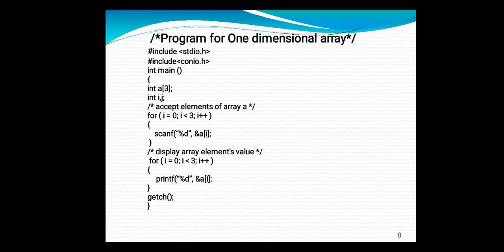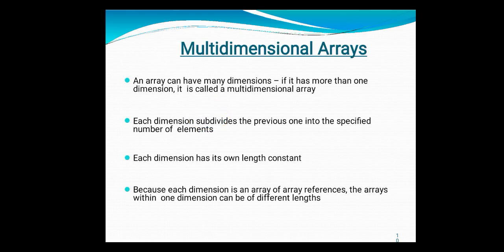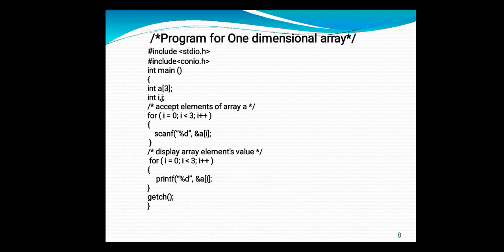Again the bracket is closed, and i gets incremented. Now i becomes 2. So it again checks whether 2 is less than 3. Yes, 2 is less than 3, so it goes inside the for loop. Again it takes the value from the user, which is stored at the location a of 2, that is the array index a of 2.